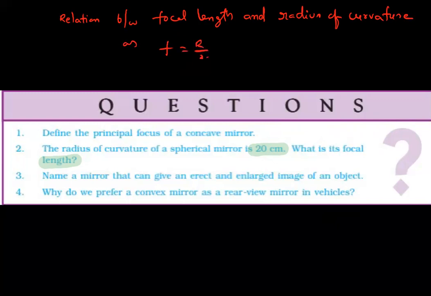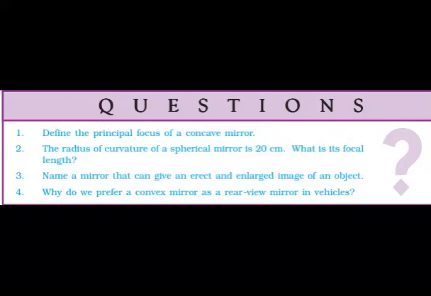Focal length is equal to half of its radius of curvature. So focal length is equal to 20 centimeters by 2, which is equal to 10 centimeters. Is it clear? Next one.